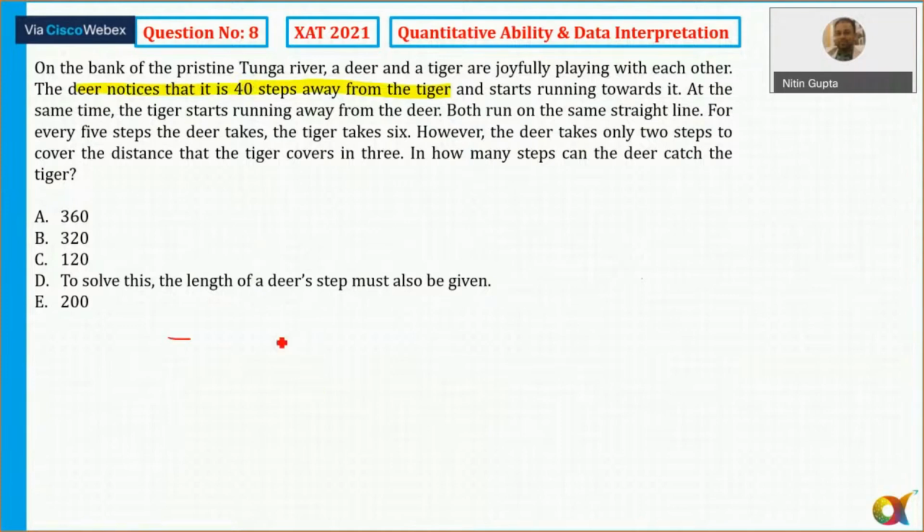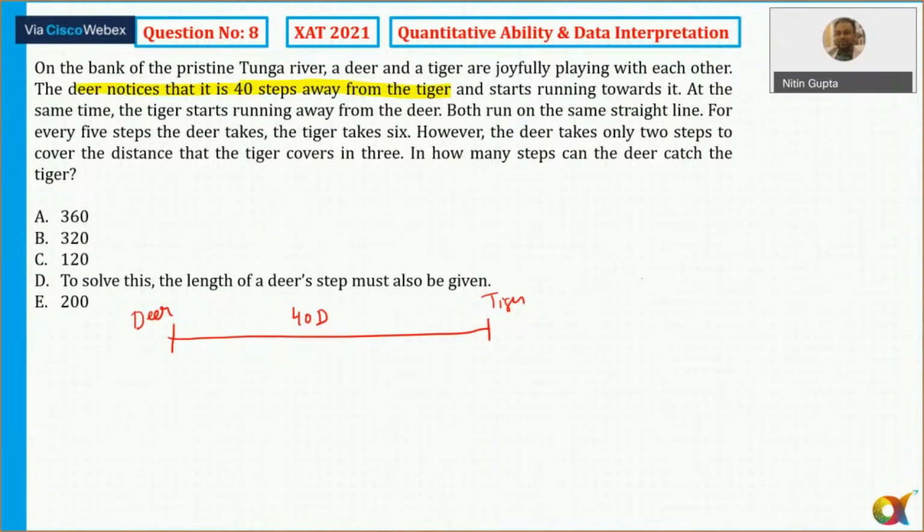So I can say, let's say here, this is deer and tiger. The initial gap between deer and tiger is 40 from the perspective of the deer. The deer must have counted its steps, saying I am seeing 40 steps, so according to the deer I can say that is 40D. The exact answer will come to 200. So the deer is nothing but 40D.